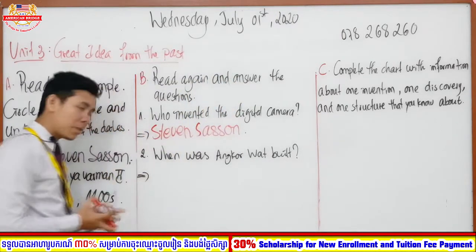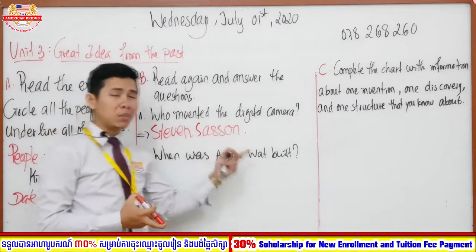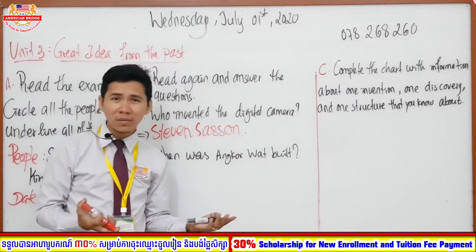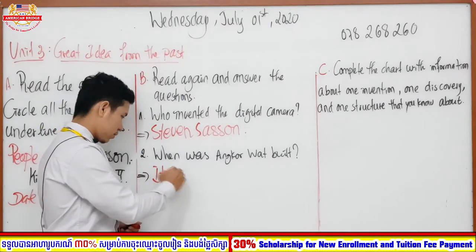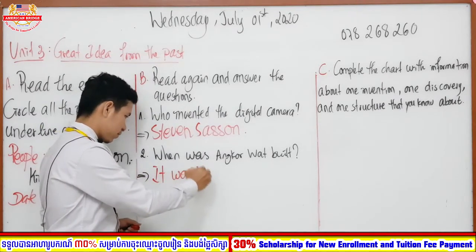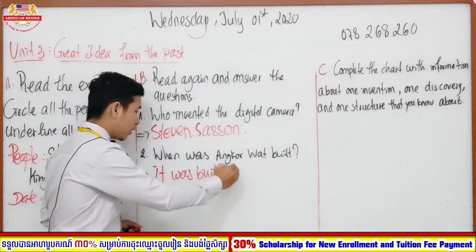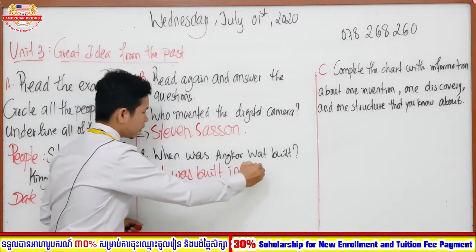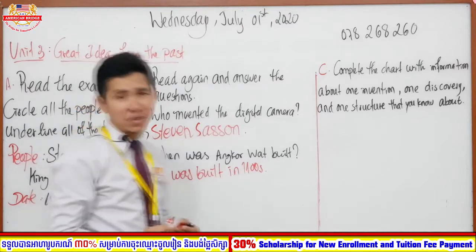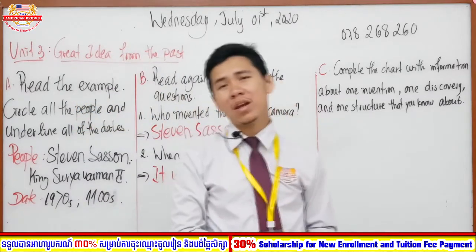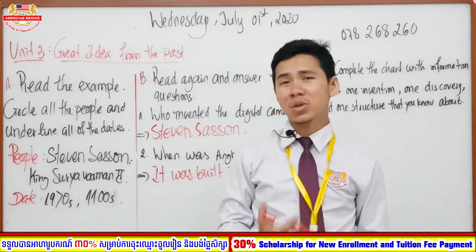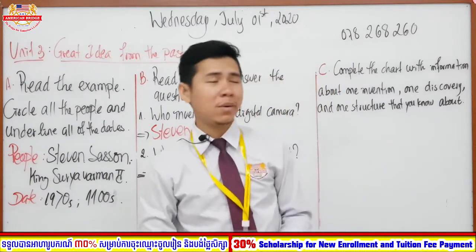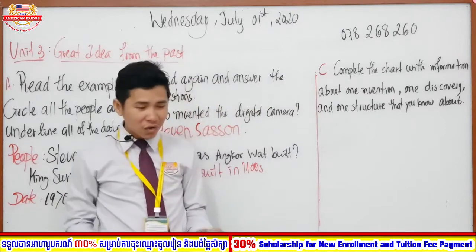However, question number two: when was Angkor Wat built? When was it built, everyone? Right, so it was built in the 1100s. Okay, so in here it is talking about the year or the time that it was built by King Surya Varman II. Okay, right. So after that, we are going to move to the next section.